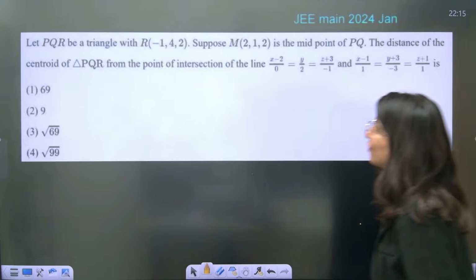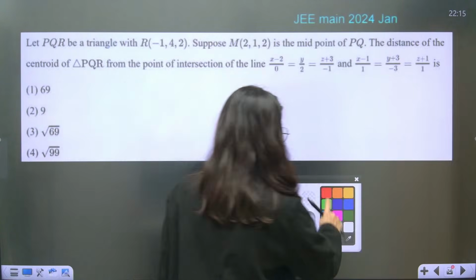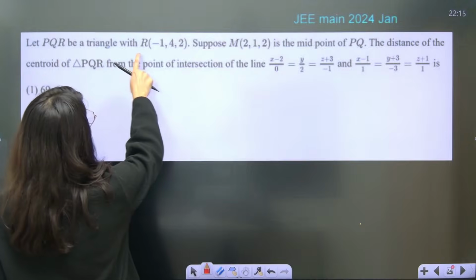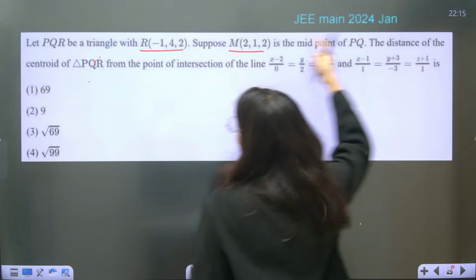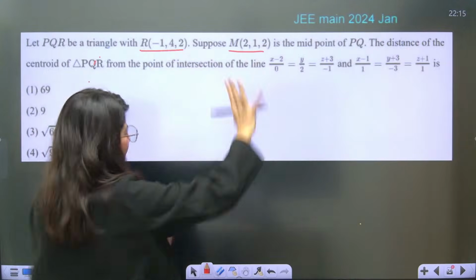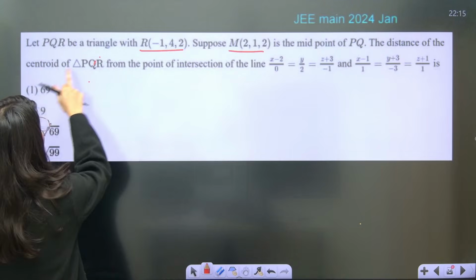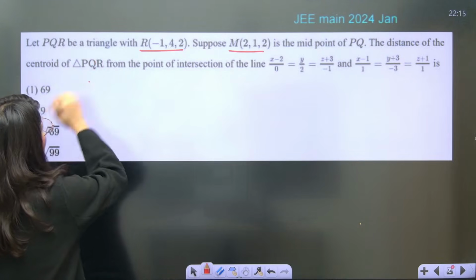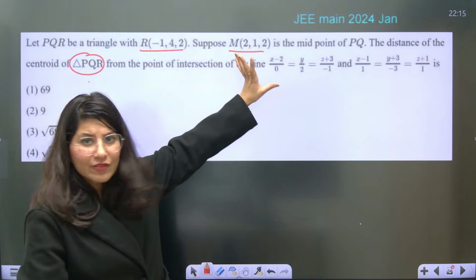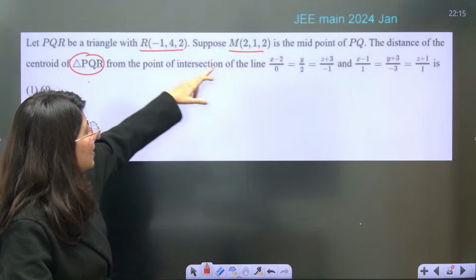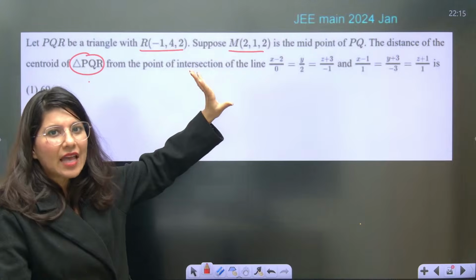JEE Main 2024. Point of intersection. PQR is a triangle where R is given. M is the midpoint of PQ, distance of centroid from the point. Oh, so many things are given. But basically what they are looking for is the centroid of triangle PQR. We will get that from the first half of the information, because R is given and the midpoint of PQ is also given. So using the first half, the centroid can be calculated.